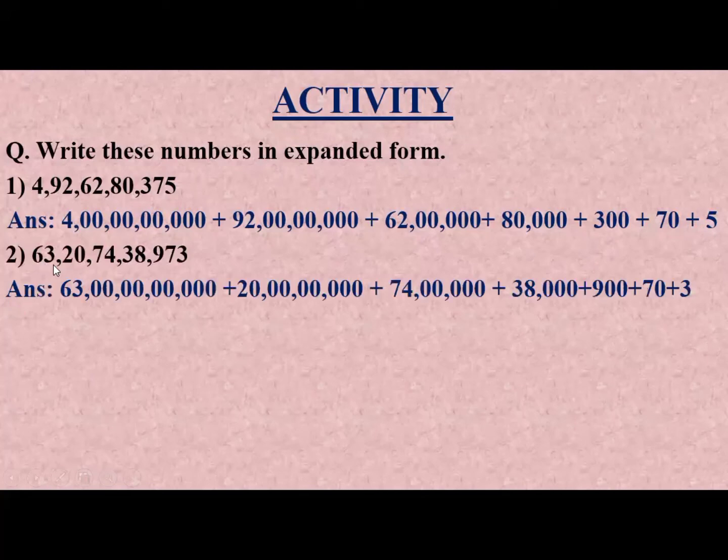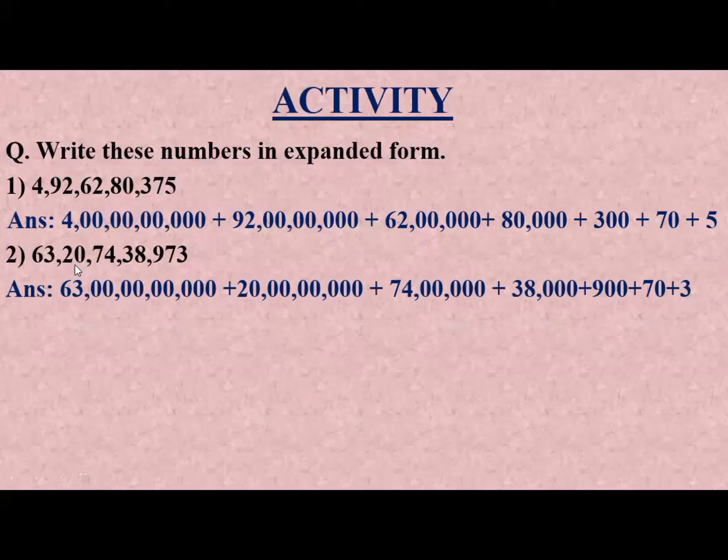Next number, we also write in Pakistan system because the first group consists of 3 digit number and other groups consist of 2 digit numbers. So first group is Arab group. So first we write here 63 Arab.